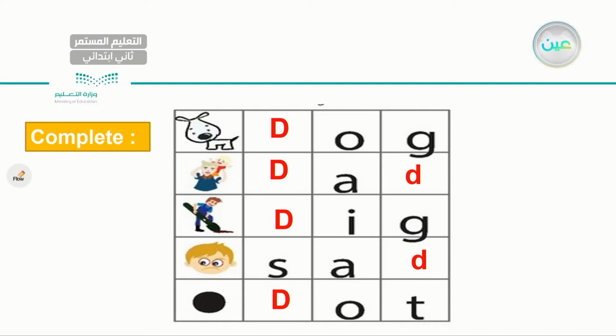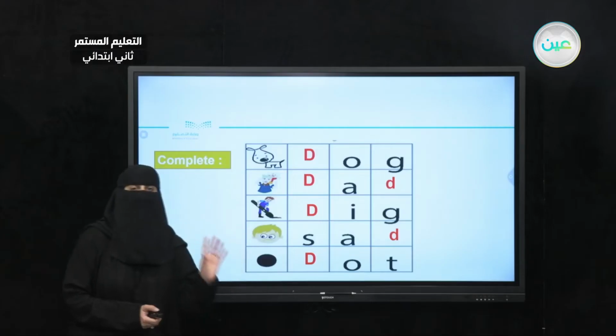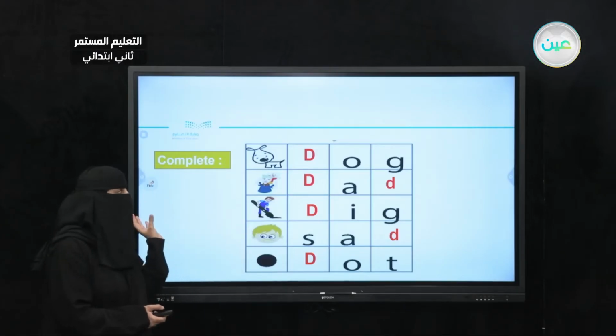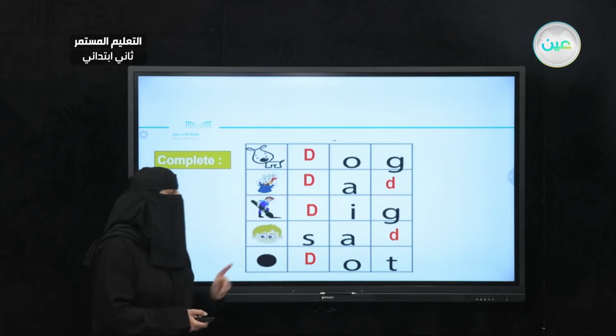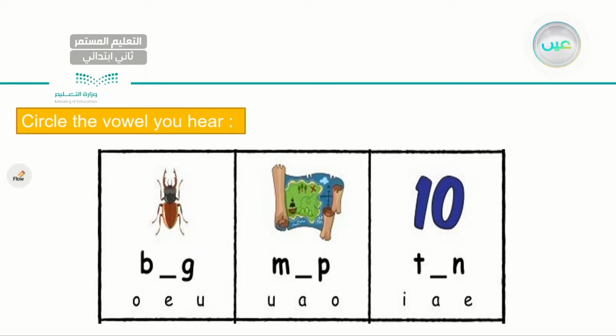The sound is da. It's the same sound whether we start the word with it or we end the word with it, as in dog or sad. Very good. Now, I will read the word and you will try to figure out which letter we are talking about. So circle the vowel you hear.